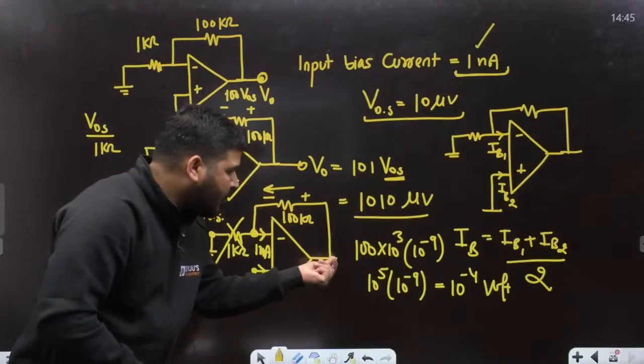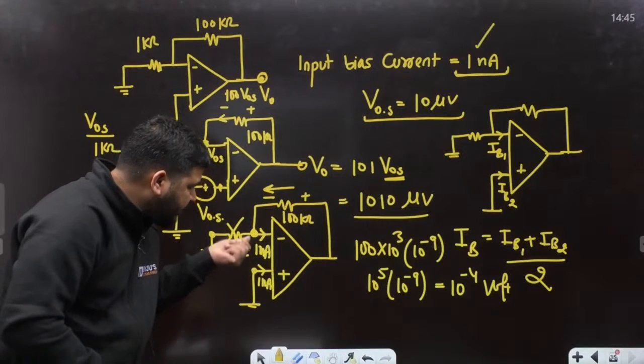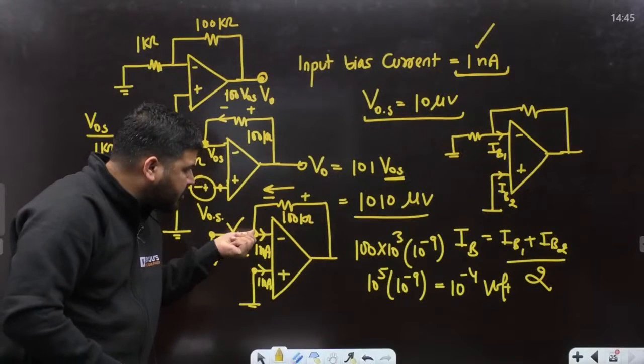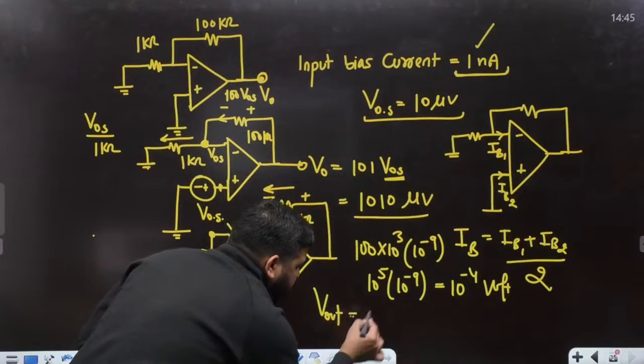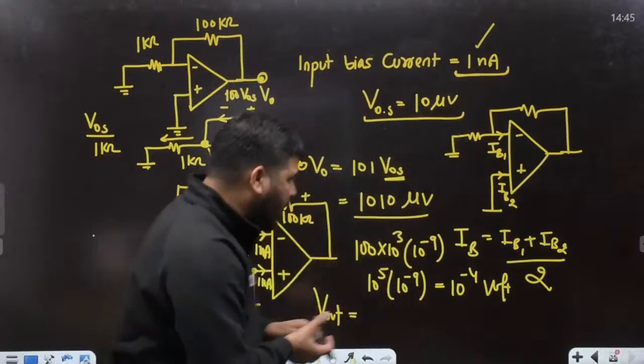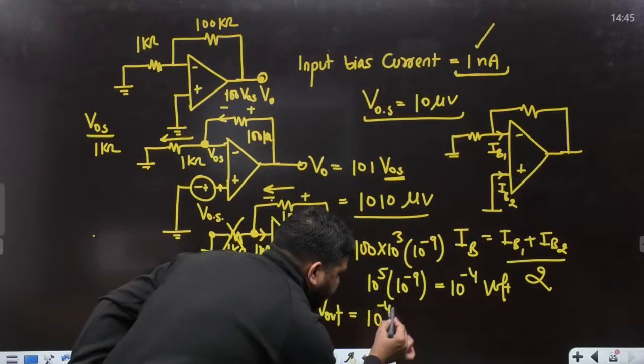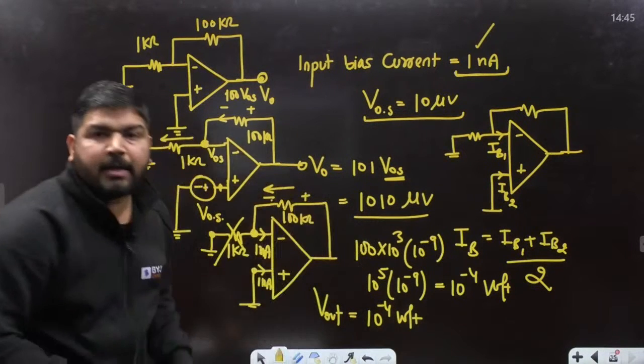Now what is the output voltage? This point is 0 volt because of virtual short. If this is 0, this will also be 0 plus this voltage. So the output voltage, due to this input bias current, came out to be 10 to the power minus 4 volt.